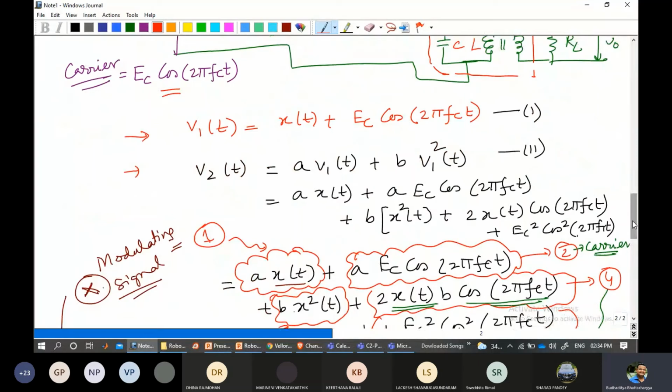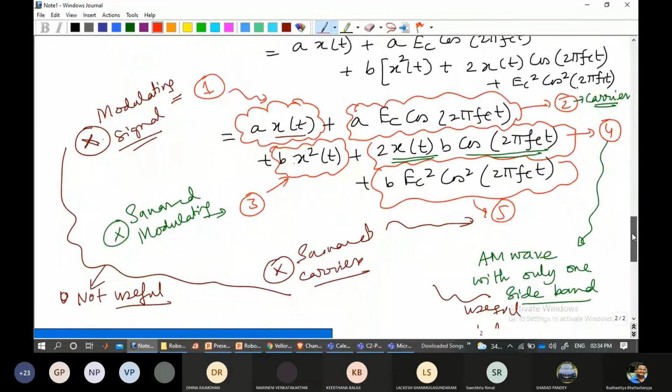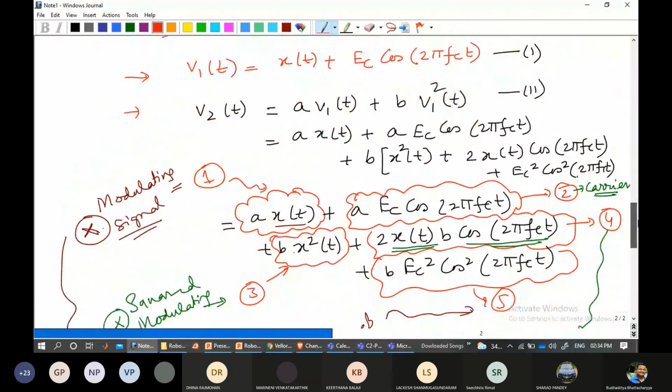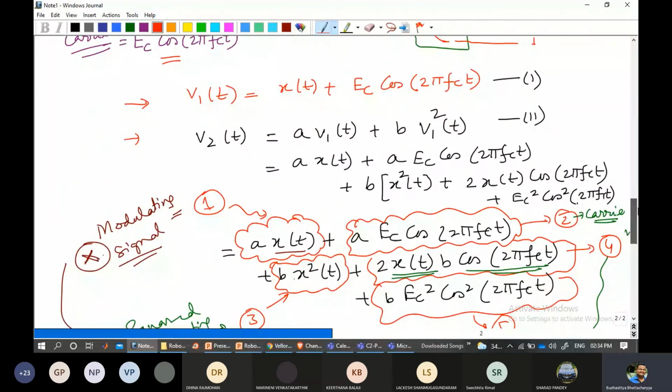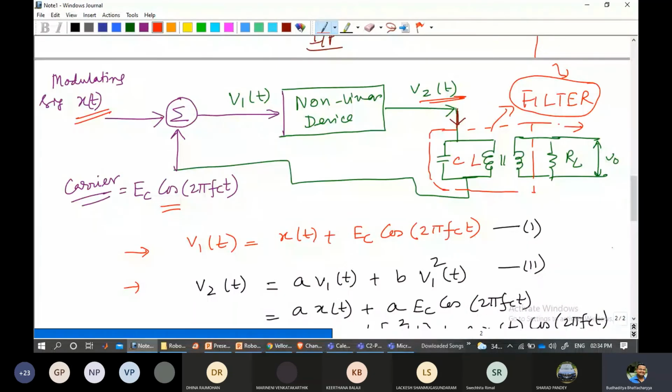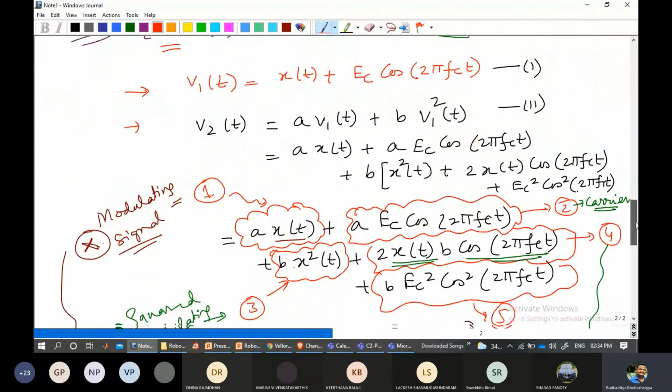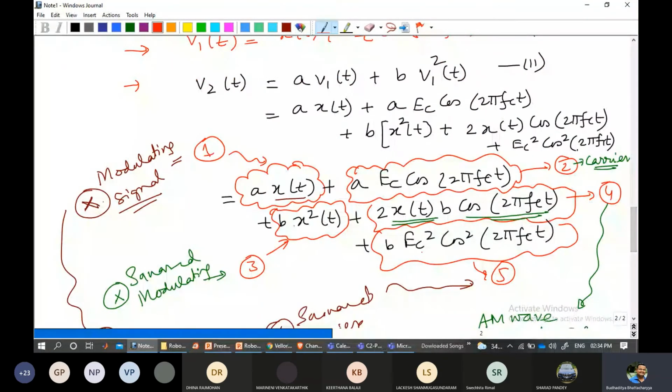So what is the necessity of the nonlinear device? I didn't get that part. Which one? What is the necessity of the nonlinear device? Can't we just go direct? If I don't go forward in using the nonlinear device, ideally what will happen is that this part, you can see cos squared 2 pi FCT is there, no? So if you check, this can be modified.